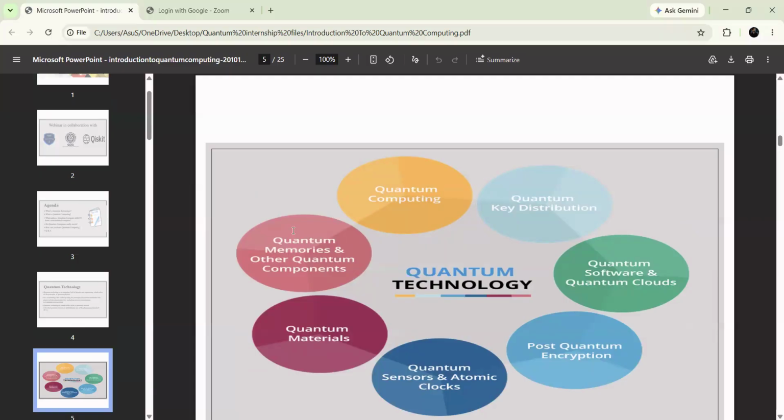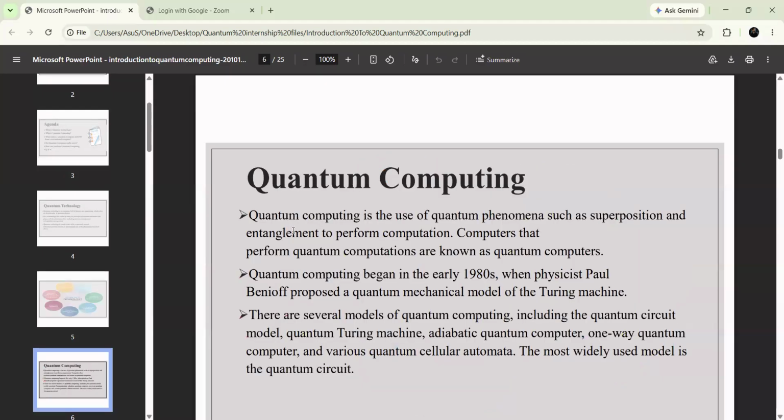Now you see, in quantum technology you have quantum computing, quantum key distribution, quantum software and quantum clouds, post-quantum encryption, quantum sensors and atomic clocks, quantum materials, quantum memories and other quantum components. So these are the quantum technologies. And now let us see quantum computing.